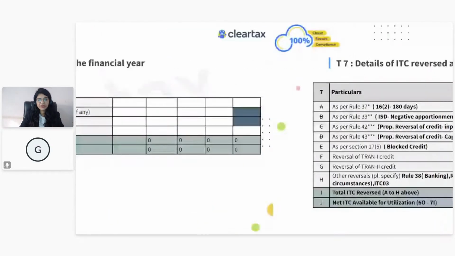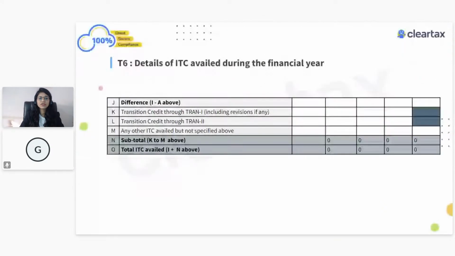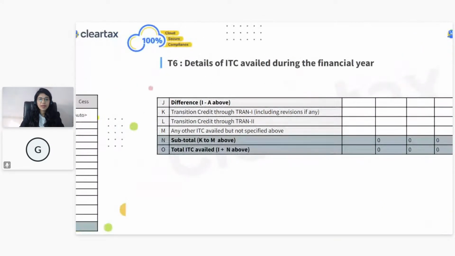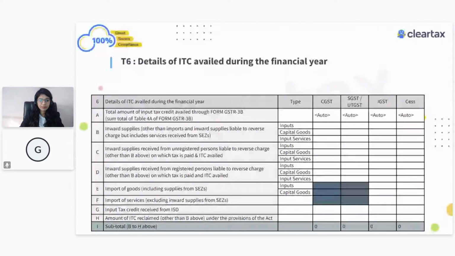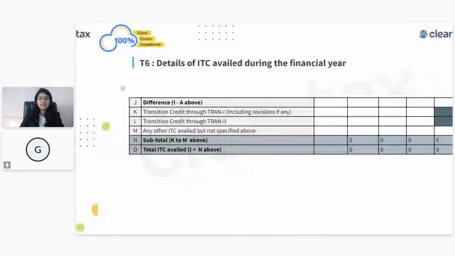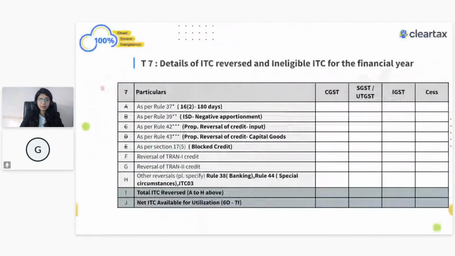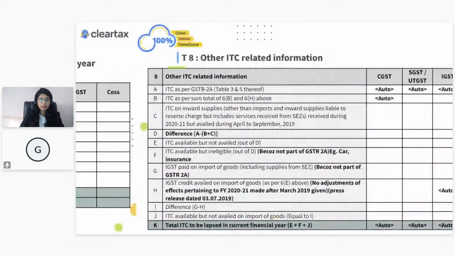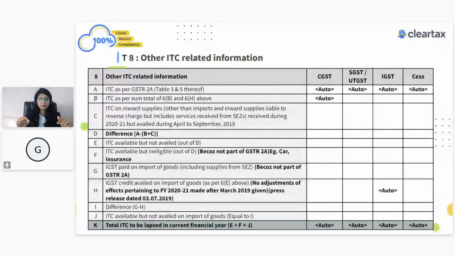And when we refer to 6B and 6H, it is just from registered suppliers, right? Whatever supplies you have received from the registered supplier, which form part of 6B, or you have reclaimed. What is reclaimed? Sometimes I would have claimed it, but then I reversed it, and then again I reclaimed it because of that 180 days provision. Then that information will form part of your table number 8B. So that is what they are going to show.